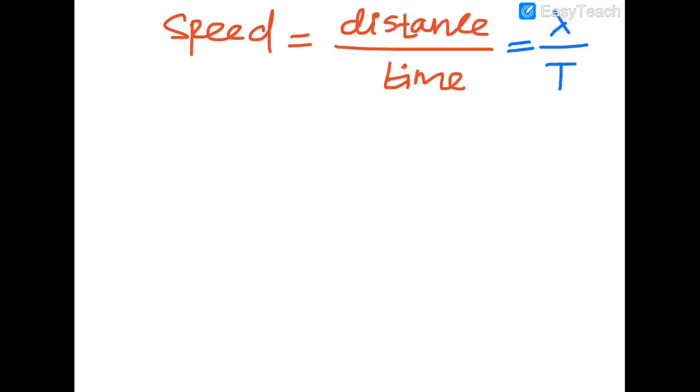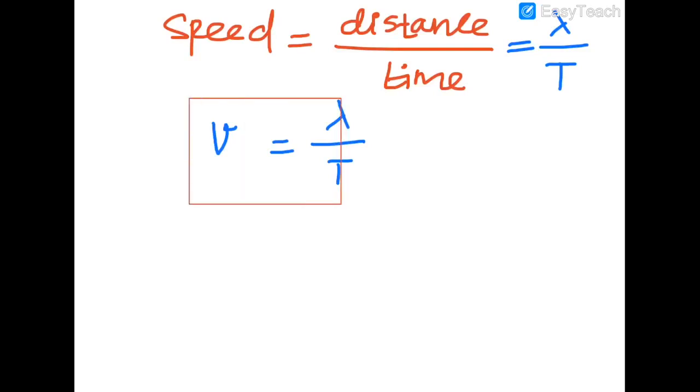So speed, you have to take as small v, which is equal to lambda divided by t. This is very important, students. Small v represents speed, lambda represents distance, and t represents time.